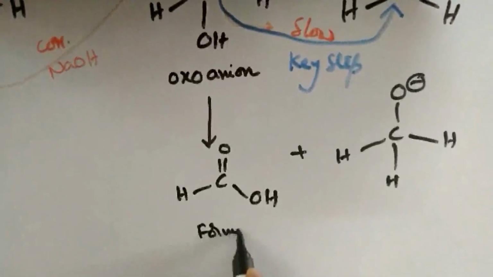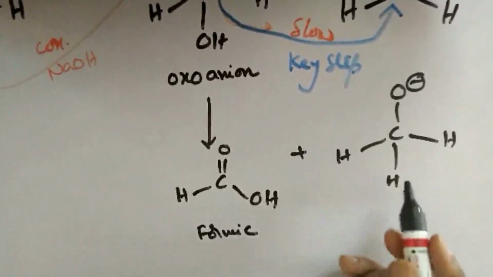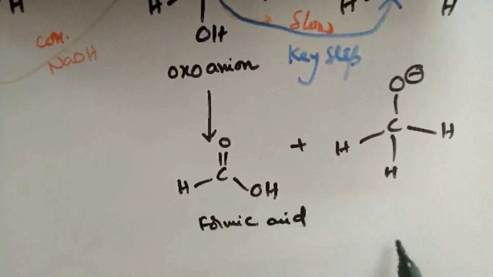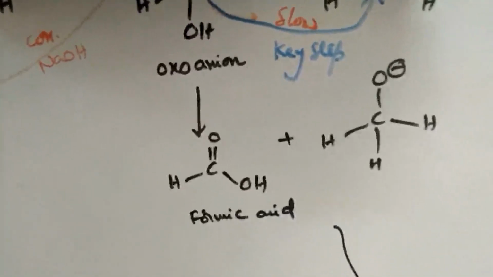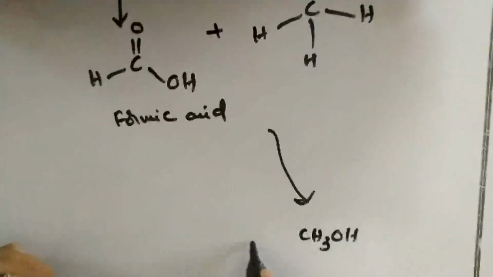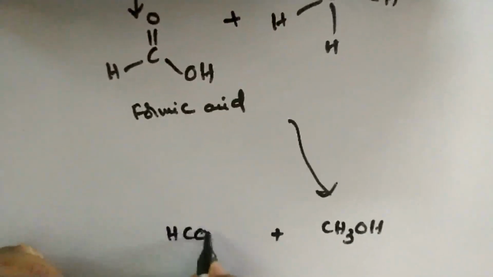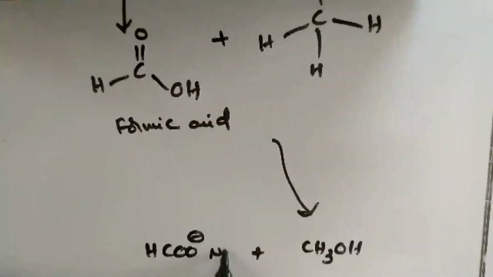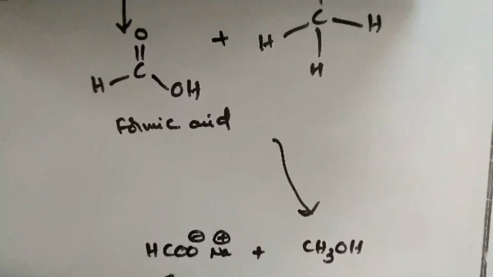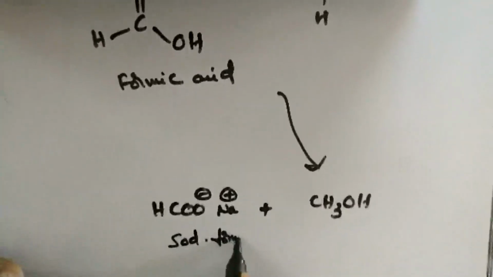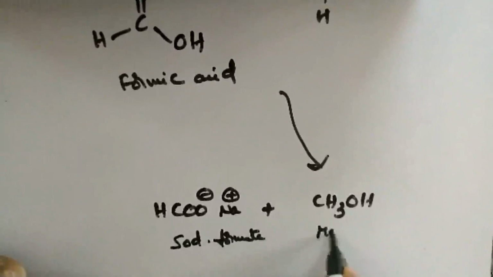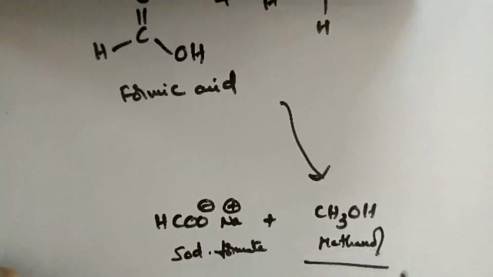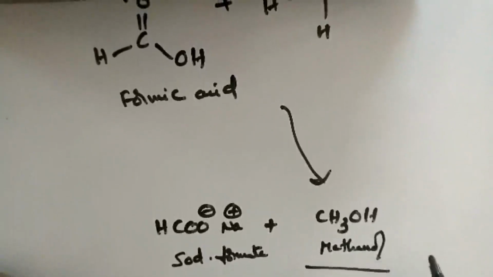Because methoxide is a strong base, it abstracts a proton readily from formic acid to form methanol, CH3OH, plus formate ion. This formate ion will interact with the Na plus ion present initially in the medium to form the salt, namely sodium formate. So sodium formate and methanol, the methyl alcohol, are the products obtained. So this is the mechanism, very easy.